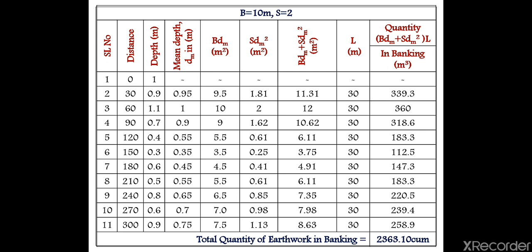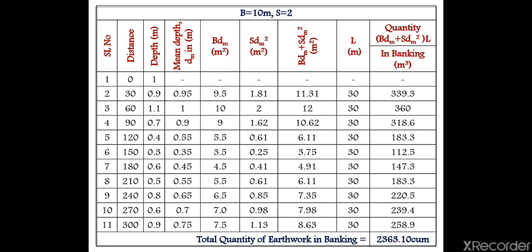When I come to the next column, that is BDM, you have to calculate. Already you calculated the DM, that is mean depth. B value you also know, that is 10. So 10 into 0.95 will give you 9.5. Again 10 into 1 gives you 10. 10 into 0.9 will give you 9, right? Like that you have to calculate.